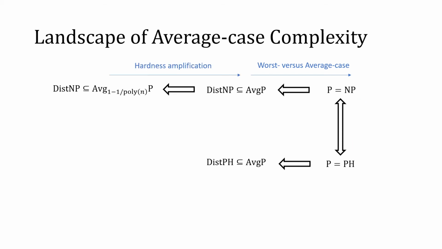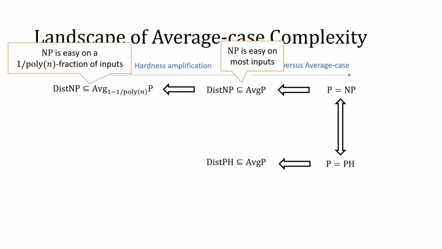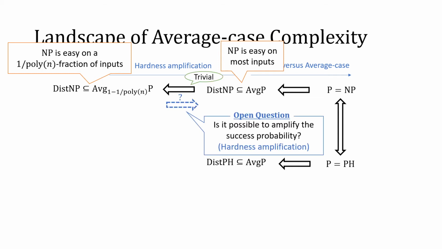Another important open question is what is called hardness amplification. Here, this statement means that NP is easy on a small fraction of instances. Recall that this statement means NP is easy on most inputs. It is trivial to prove one direction, but proving the converse direction corresponds to what is called hardness amplification.